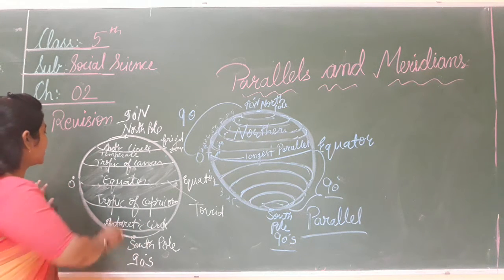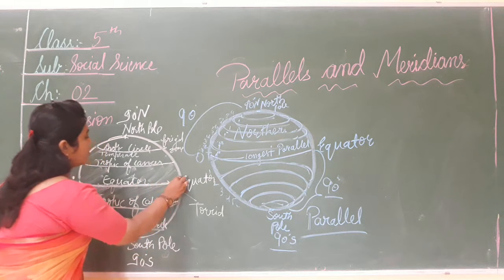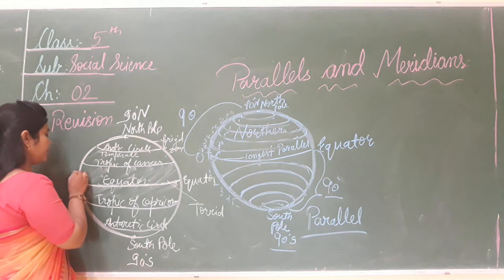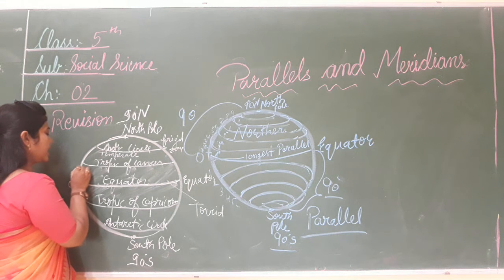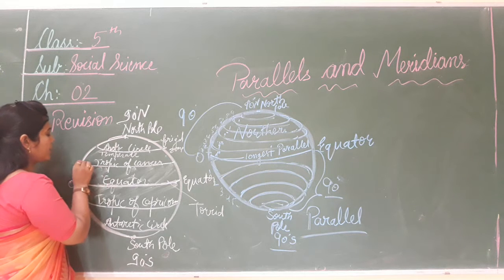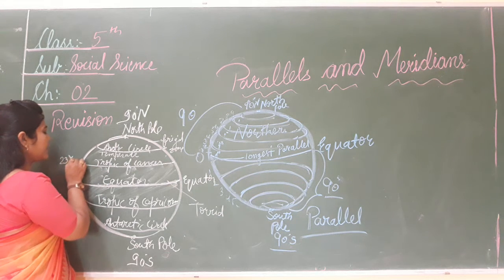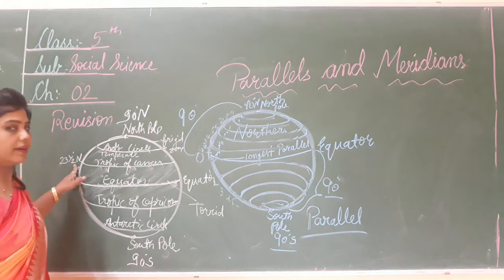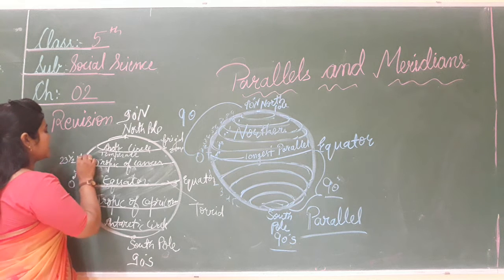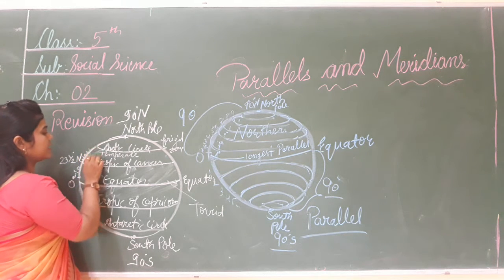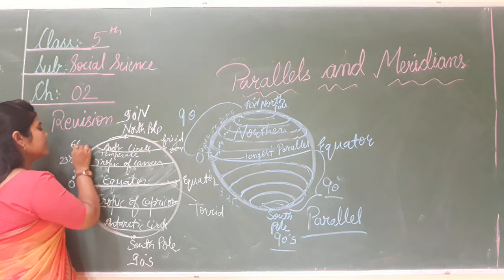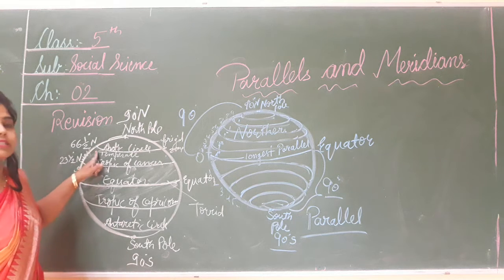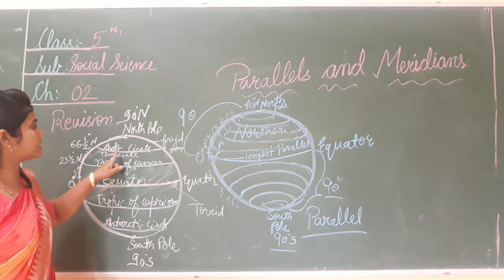And here now the equator is the 0 degree, and we start counting from the equator. हम जो पैरेलल्स को कहाँ से काउंट करना स्टार्ट करते हैं? इक्वेटर से, that is the 0 degree, and then 1 degree, 2 degree, 3 degree, 4 degree, and the Tropic of Cancer lies on 23.5 degree. This part is the northern hemisphere, so we write N. Okay, and फिर on 28 degree, 29 degree. Then again at 66 and half degree lies the Arctic Circle.